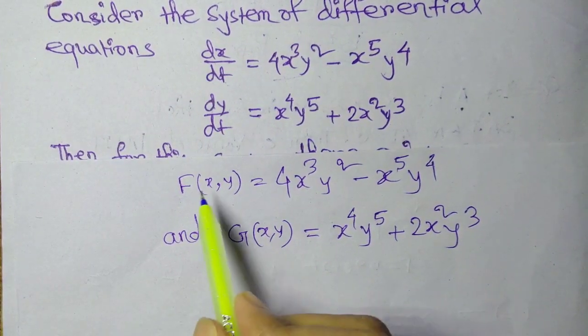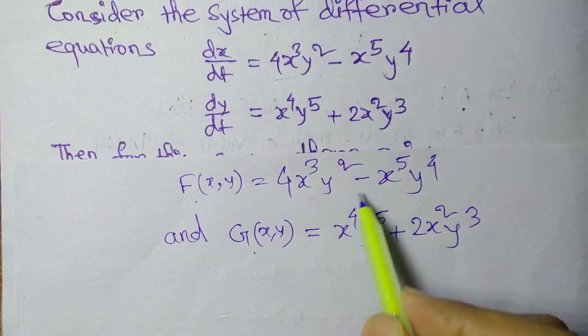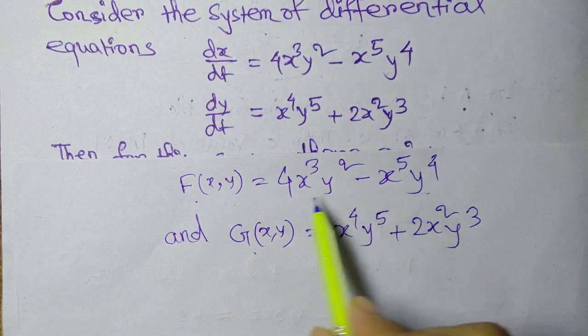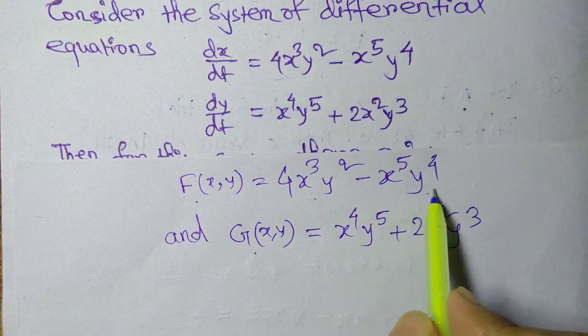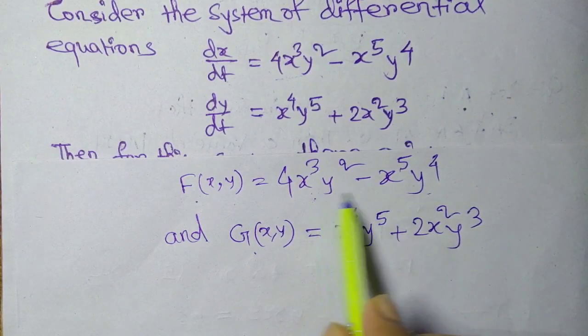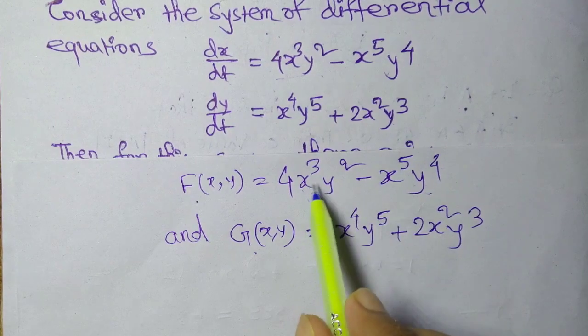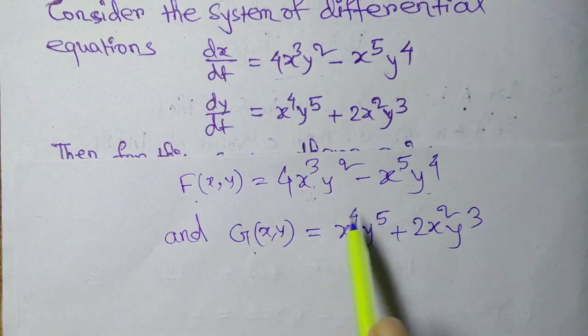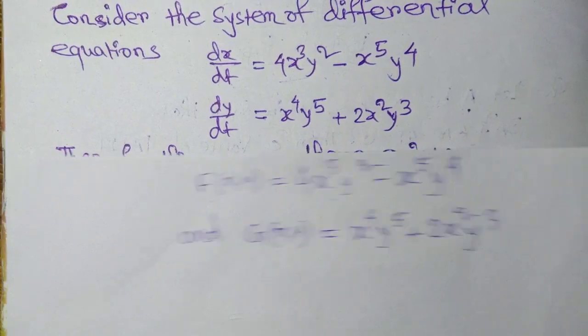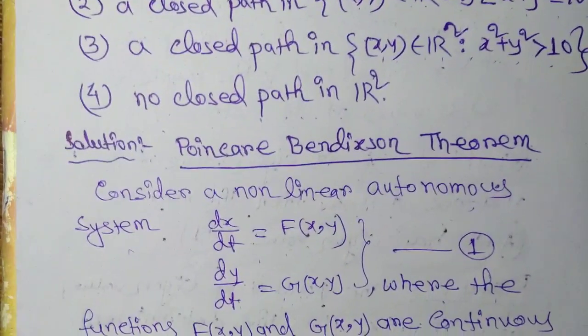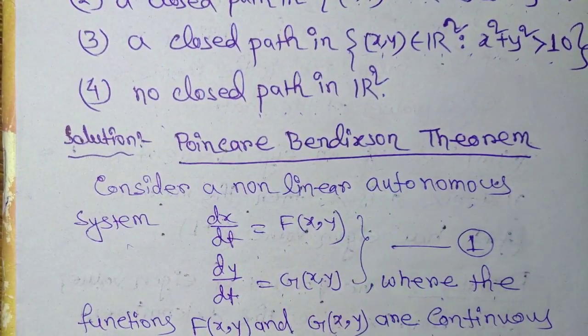Now notice that f and g both are polynomial functions of two variables x and y, so they are everywhere continuous and differentiable. First order partial derivatives exist for both f and g, so we can apply the Poincare-Bendixson theorem.